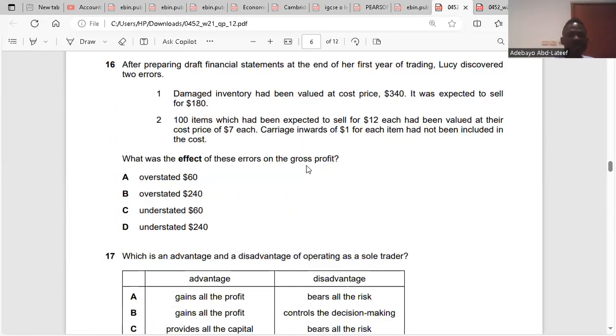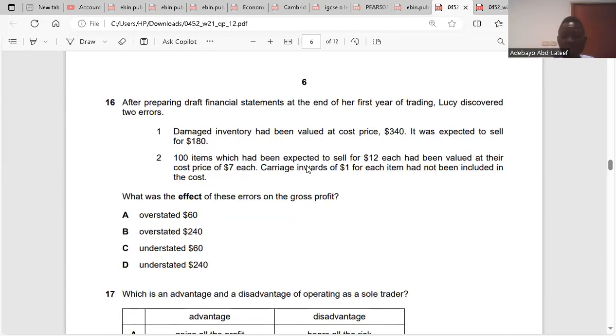Question 16. After preparing a draft financial statement at the end of the first year of trading, Lucy discovered two errors. Damaged inventory has been valued at cost price of 340. It was expected to sell for 180. That's the first point. The other one is that 100 items which had been expected to sell for 12 each had been valued at their cost price of 7 each. Carriage inwards of $1 for each item had not been included in the cost. So what was the effect of this error on the gross profit?